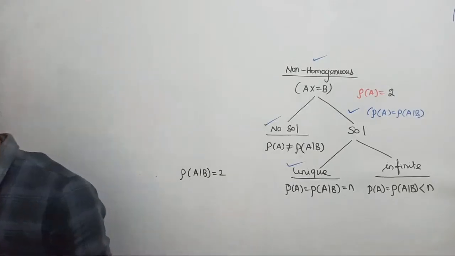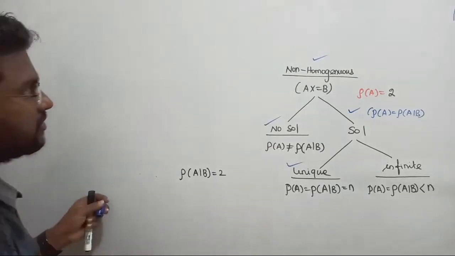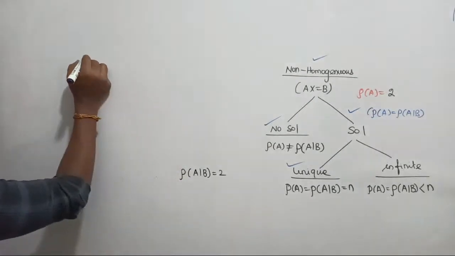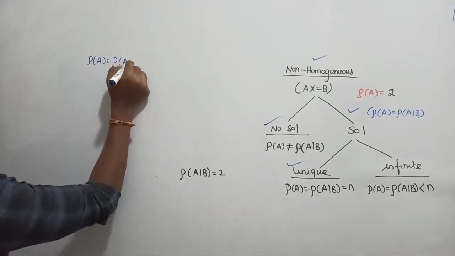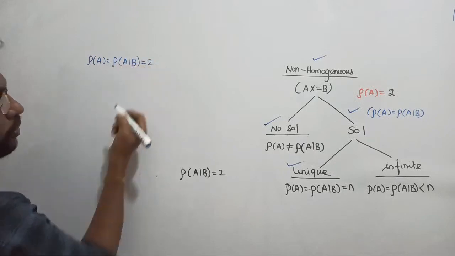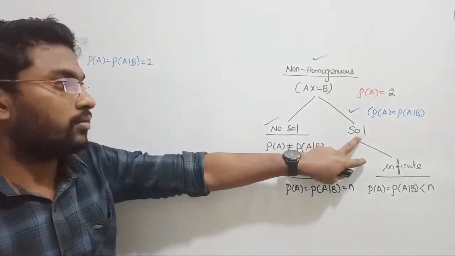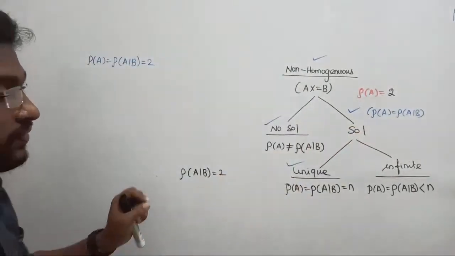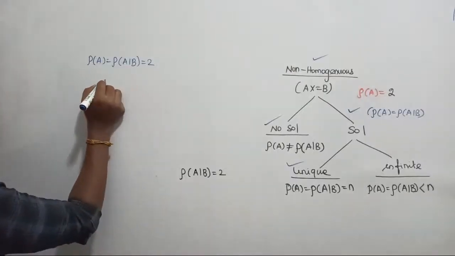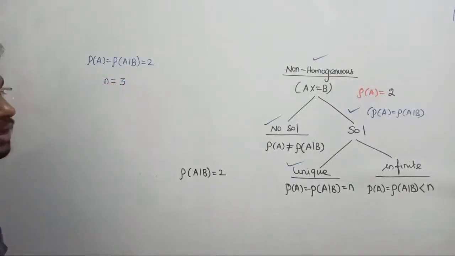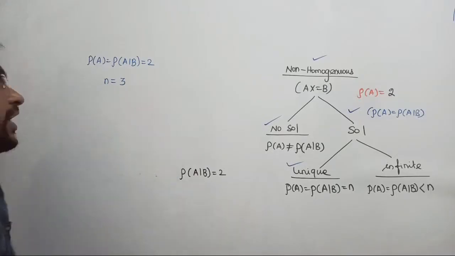So the conclusion is, since rank of A, one second, I don't want that marker because it's freezing. What we found, rank of A, rank of AB, right, both are equal to 2. Right? Since rank of A equals rank of AB, that system will provide a solution, right? Definitely a solution will come. But the question is whether it is a unique solution or an infinite number of solutions. That we don't know yet. Now tell me what is the number of unknowns? 3. Why? Because we have a 3 cross 3 matrix. 3 variables are there, x1, x2, x3. Right? 3 variables are there.